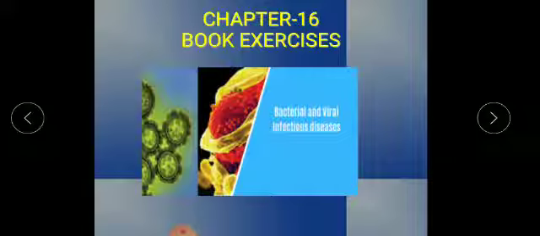So children, in my last video I have already explained the viral diseases. Three viral diseases are given in your syllabus: AIDS, hepatitis B and chickenpox. Now today I am going to discuss some book exercises of chapter number 16, as you can see. Your first exercise is given on page number 157, progress check.